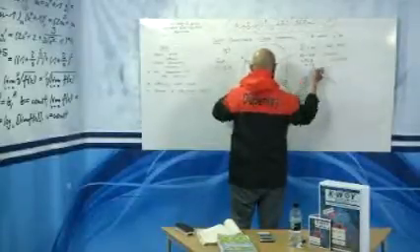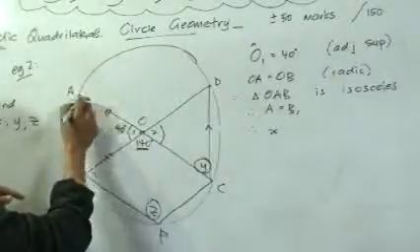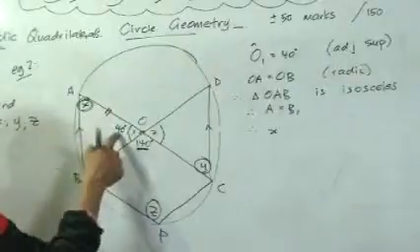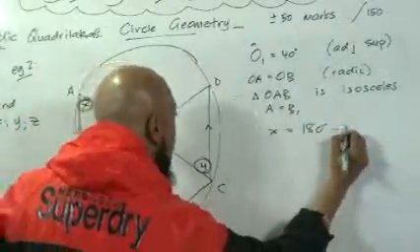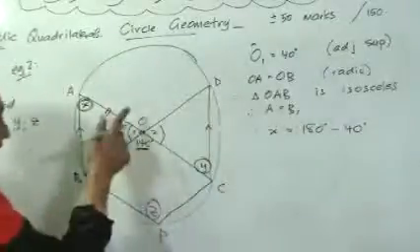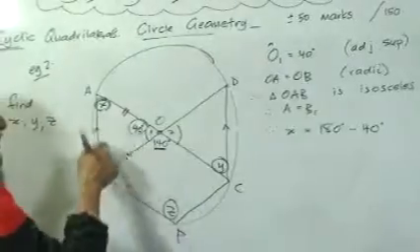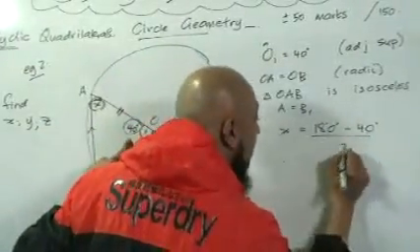Isosceles triangle. Therefore, X, which is angle A, using sum of angles of a triangle, is equal to 180 degrees minus 40, divided by 2, because these two angles are equal. So it's 180 minus 40 divided by 2.